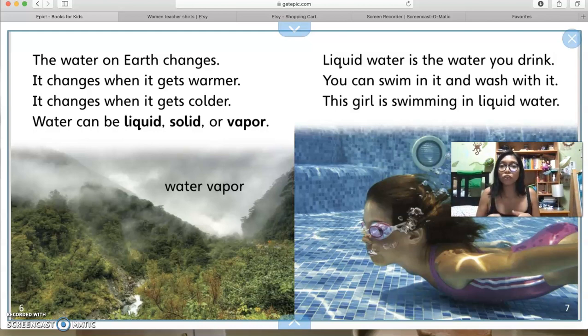Liquid water is the water you drink. You can swim in it, you can wash with it. This girl is swimming in liquid water. So liquid water is all around us. We see liquid water everywhere and in any place in our house. Remember we were talking about how do we use water? Well, we use liquid water to swim, when we're washing, taking a shower, brushing our teeth. We're drinking liquid water. When we go outside and it's hot, we're playing in liquid water, or like this little girl, she's swimming in it, right? So liquid water is everywhere.